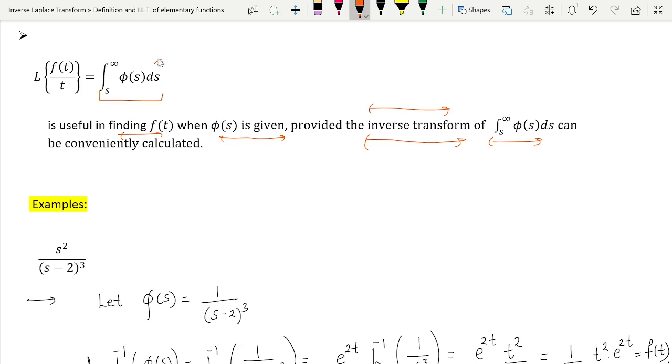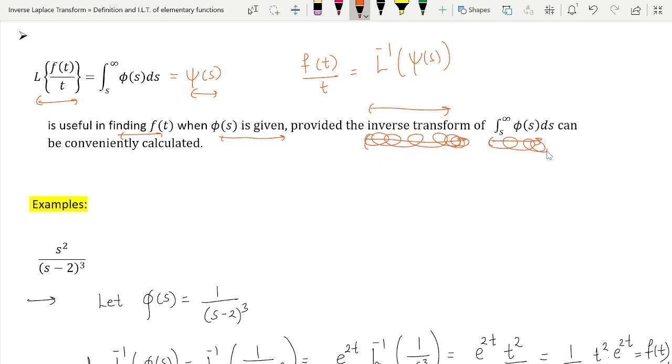Ultimately, when you integrate it, you are going to get a function of s again, and you have to find the inverse Laplace transform of this as well. Why inverse Laplace transform? I will tell you that. After integration, you will get some function of s. Let us call it psi of s. Now we apply L inverse on both sides, so I will have f of t upon t equal to L inverse of psi of s. Therefore it is said, provided the inverse transform of this integration exists. If the inverse transform of this psi of s exists, then we will get a function of t. Let us call it g of t.